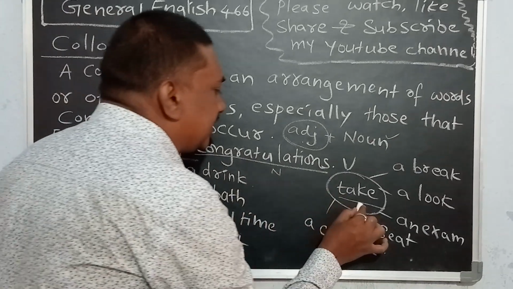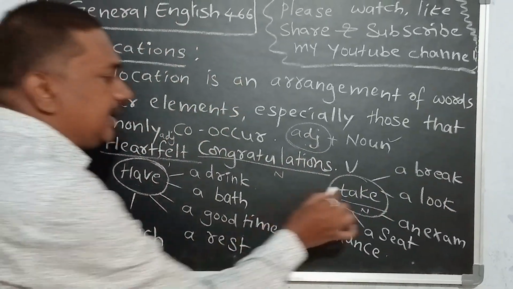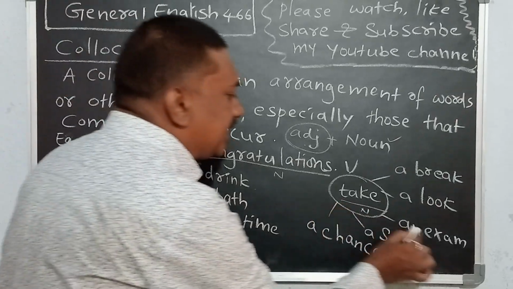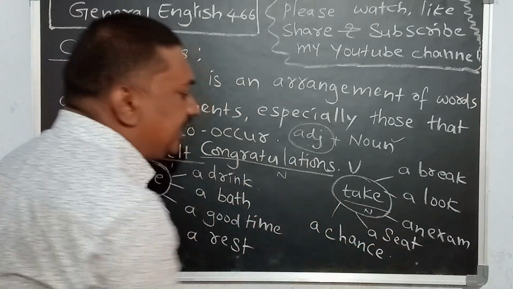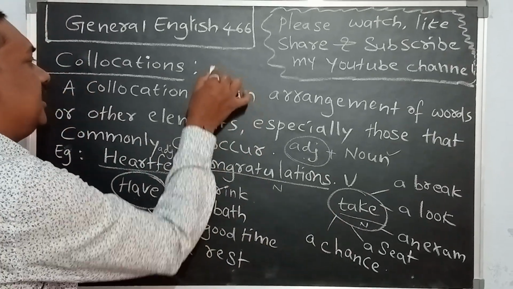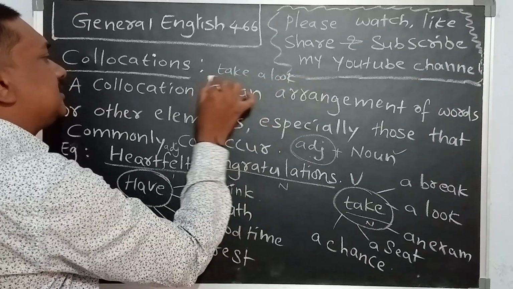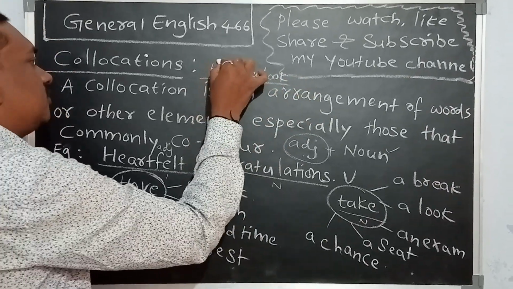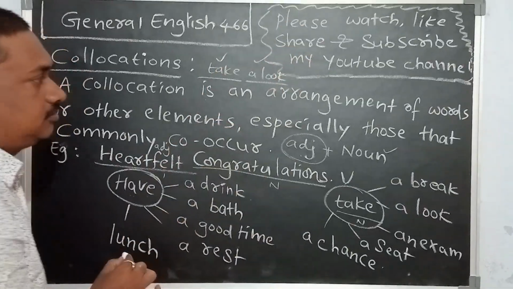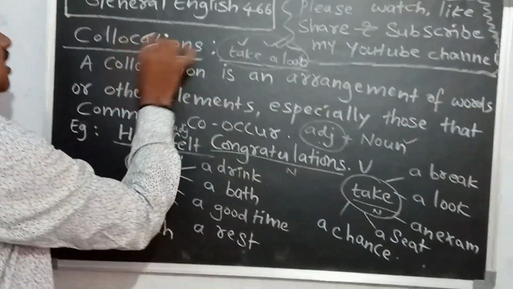Similarly, here take is a verb form. So take a break, take a look, take an exam, take a seat, take a chance. Here the collocation is take a look. Take a look. It is a proper arrangement. The first word is take, the second word is a look. We always use this arrangement. This is an example of a collocation.